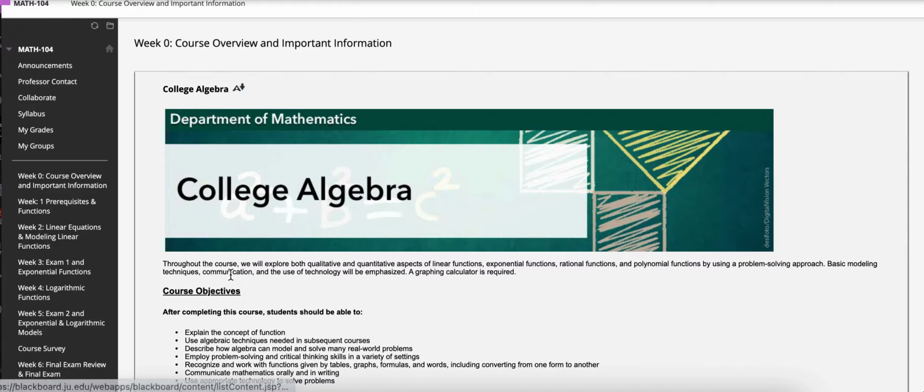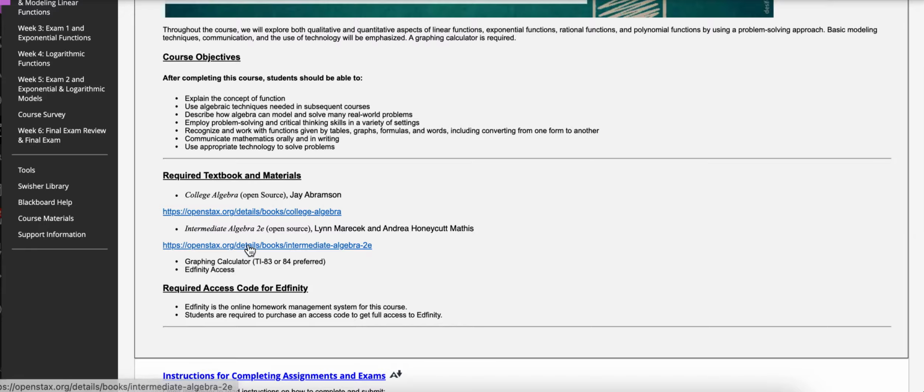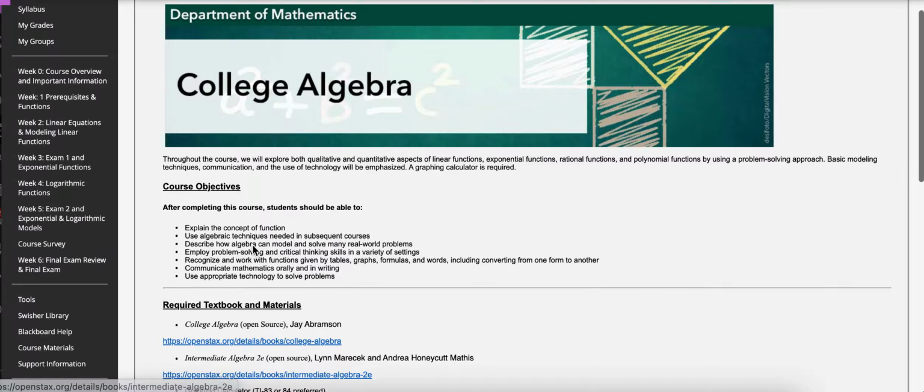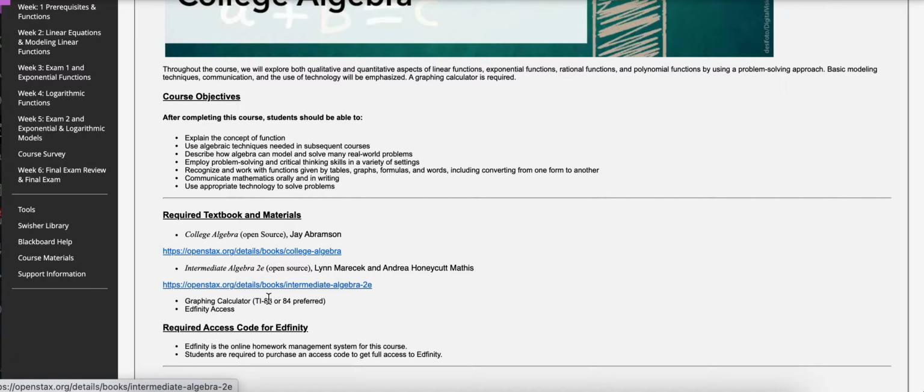Go ahead and click on week 0 here. In week 0, you'll see links to the textbook. We're using open source textbooks, which means that they are free, so you don't have to purchase the textbook. You can access the links here, but I've also posted links to each section that will be covered in each week, so you don't really need to go back to this page here.